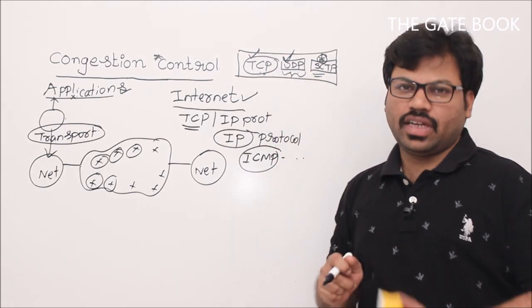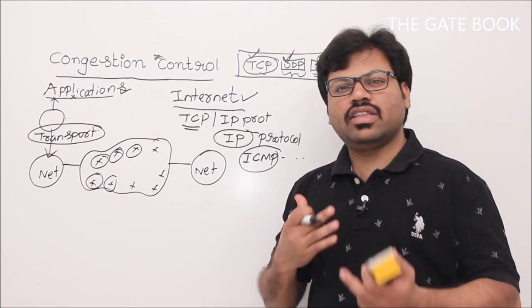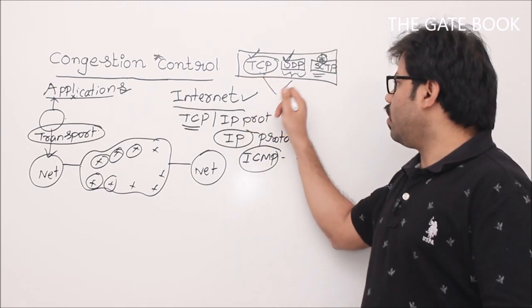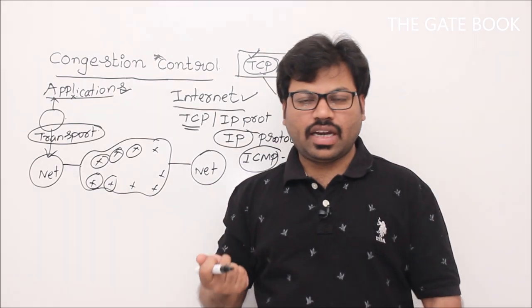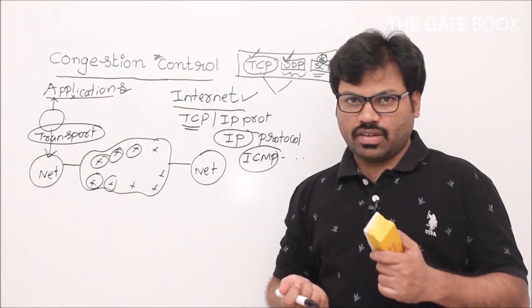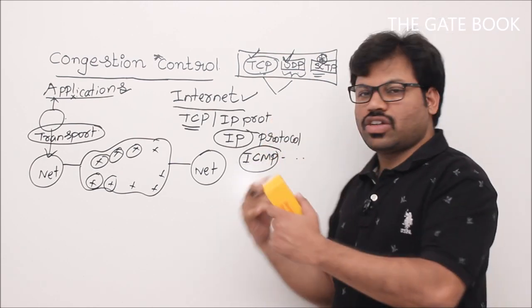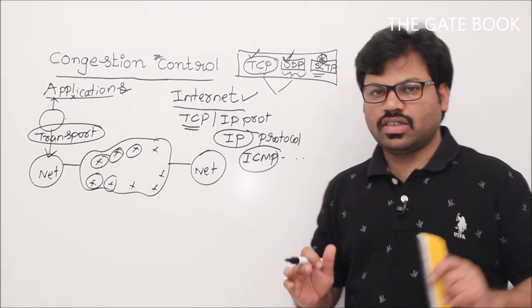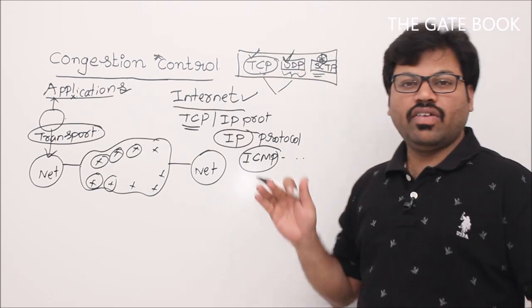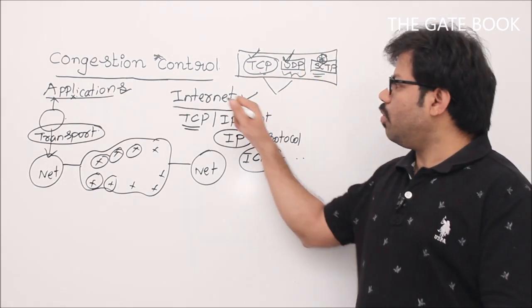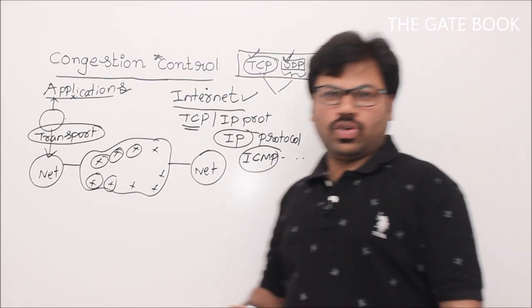It depends on the applications. We will see how these two differ, when to prefer TCP and when to prefer UDP, everything. Okay, let's begin with transport protocols. That's why this next topic is transport layer protocols. Whenever I say transport layer protocols, I am talking about the internet's transport layer protocols.